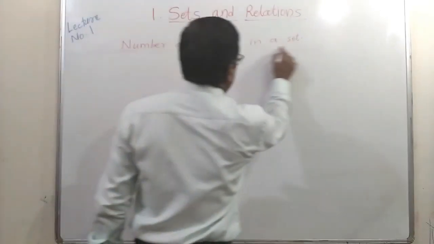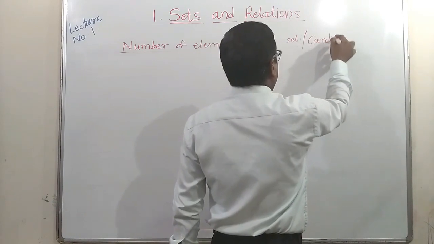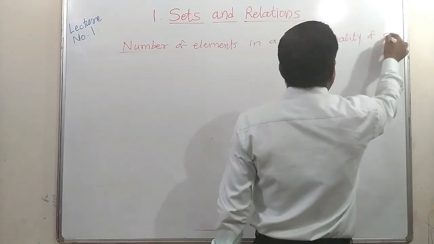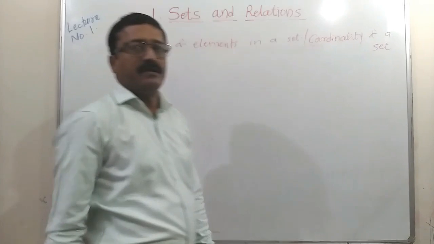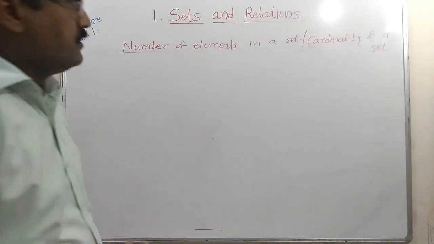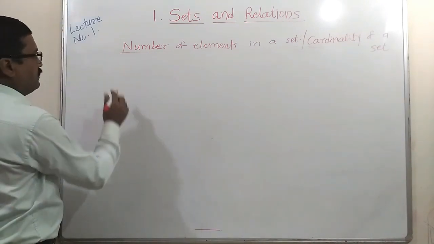It has a particular word. It is also known as the cardinality of a set. Remember this word, cardinality. It will be used in some objective questions. So, cardinality of a set or number of elements in a set.